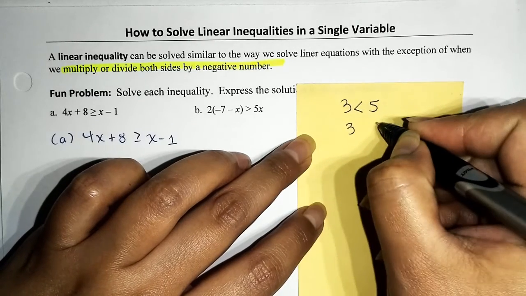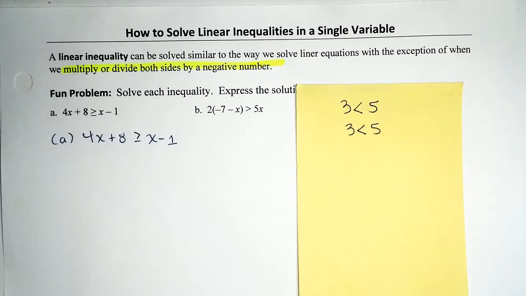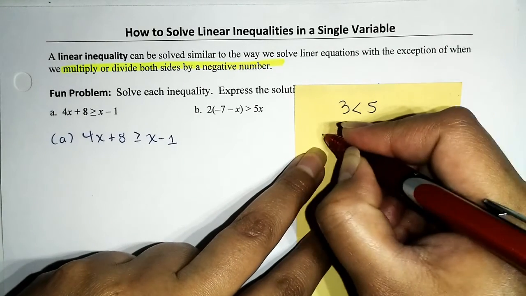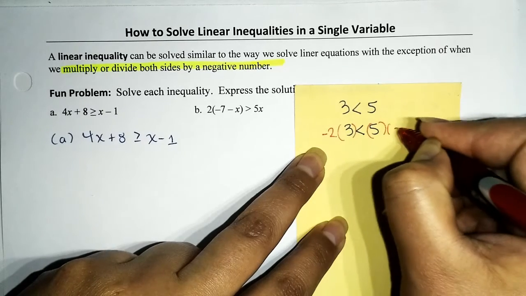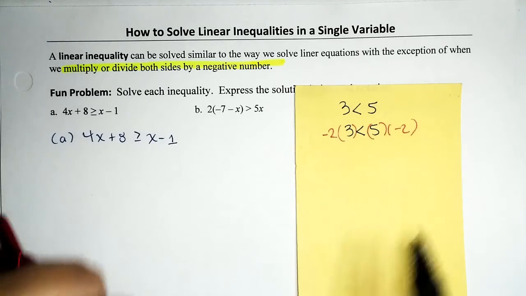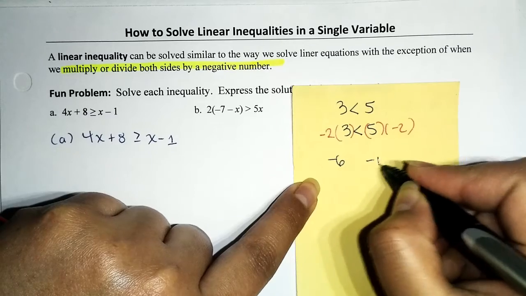Now, for some weird reason, don't know why, I feel like multiplying both sides, say, by -2. Why? Because I felt like it. As simple as that. Okay. So now let's go ahead and bring down the statements. So a product of -2 and 3 is -6. Product of 5 and -2 is -10.